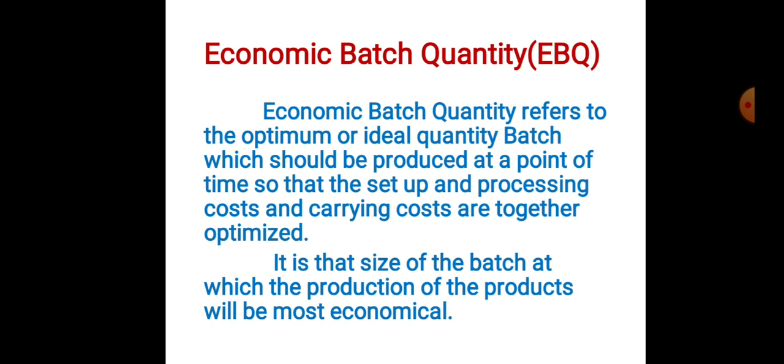Most economical means the cheaper way. By minimizing the cost, how many units we can produce in a particular batch, that is the economic batch quantity.